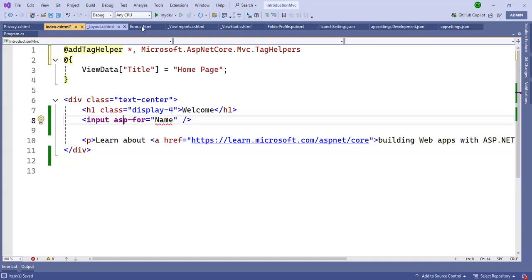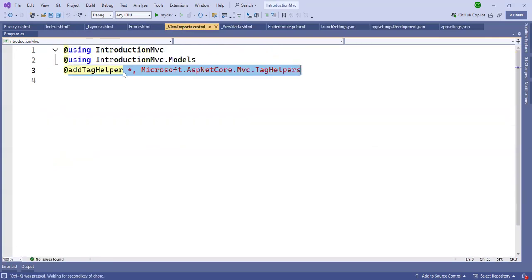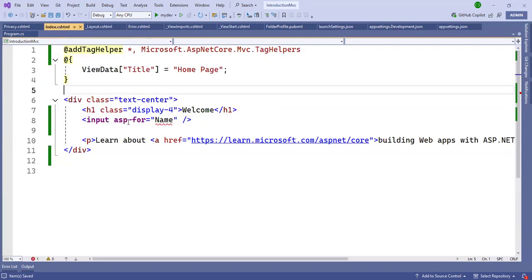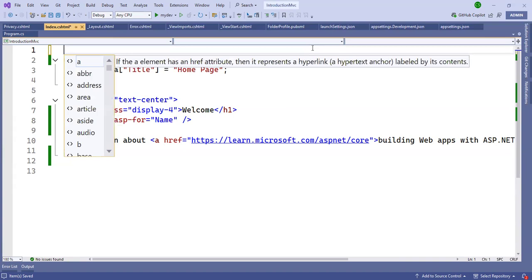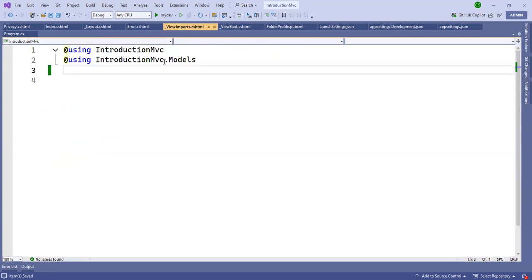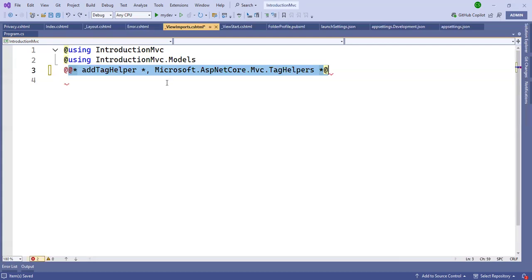Suppose that I comment this code, just remove the code, and check here. The color will stay the same, because I registered here. Just remove it, then the color changes. So for simplicity, we can add this tag helper line at the global level.